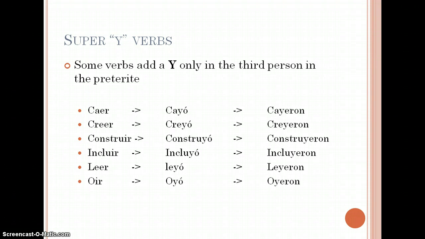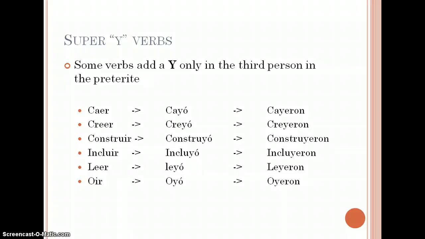This happens when you take off the endings and you are left with these vowels. So that needs to become a Y. So, él cayó, ellos cayeron, ella creyó, ellas creyeron, usted construyó, ustedes construyeron, él incluyó, ellos incluyeron, ella leyó, ellas leyeron, él oyó, ellos oyeron.